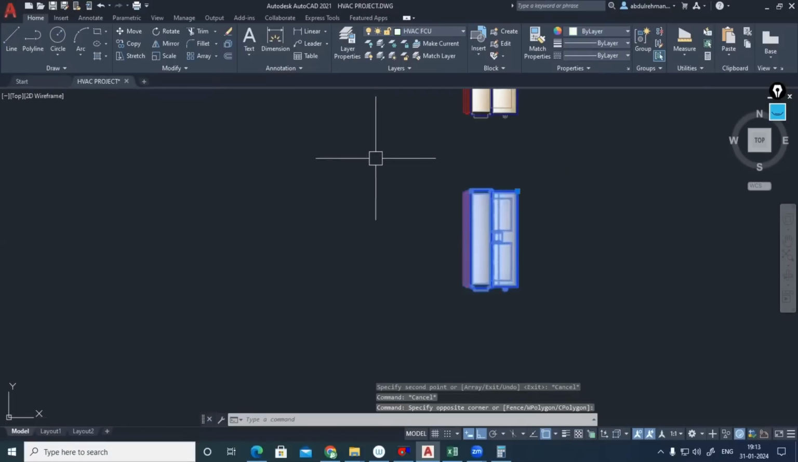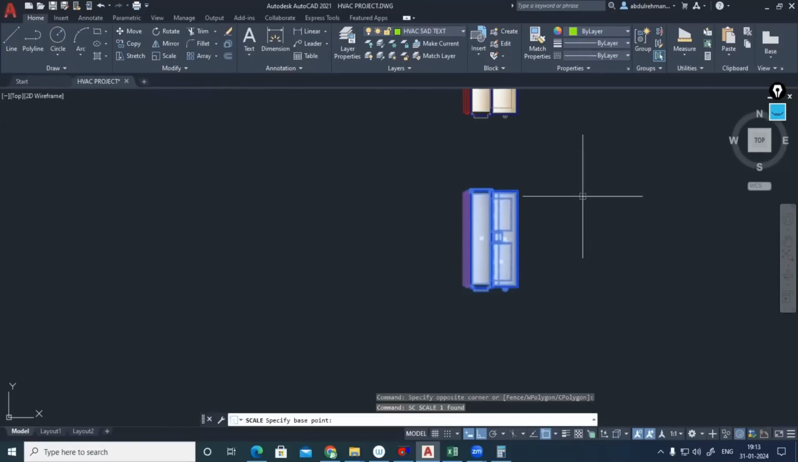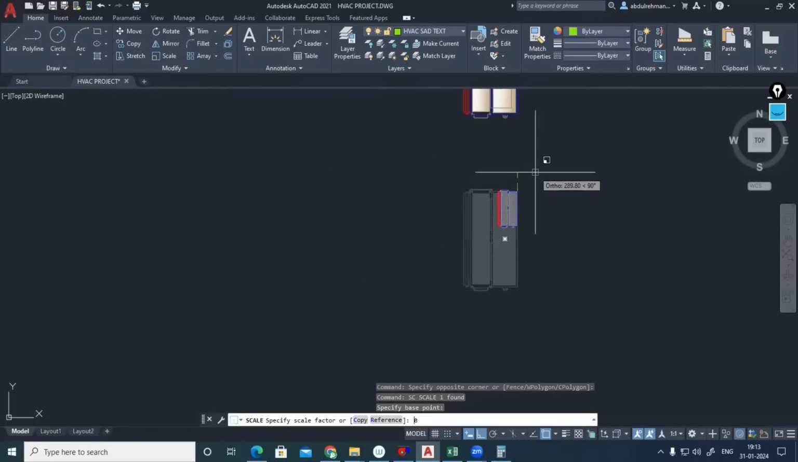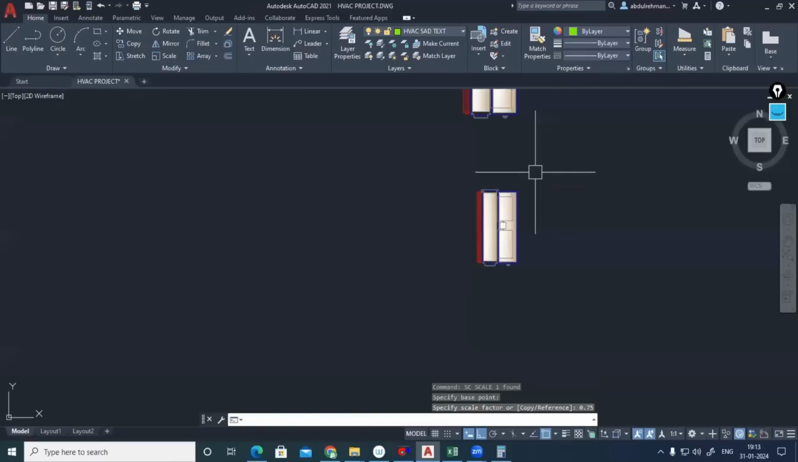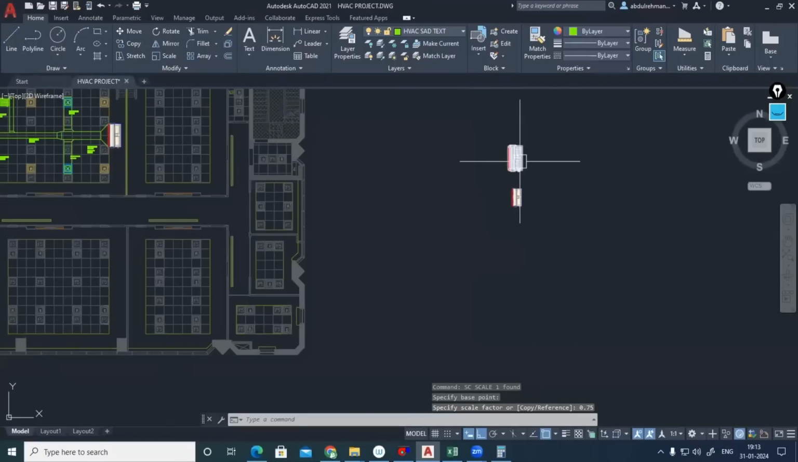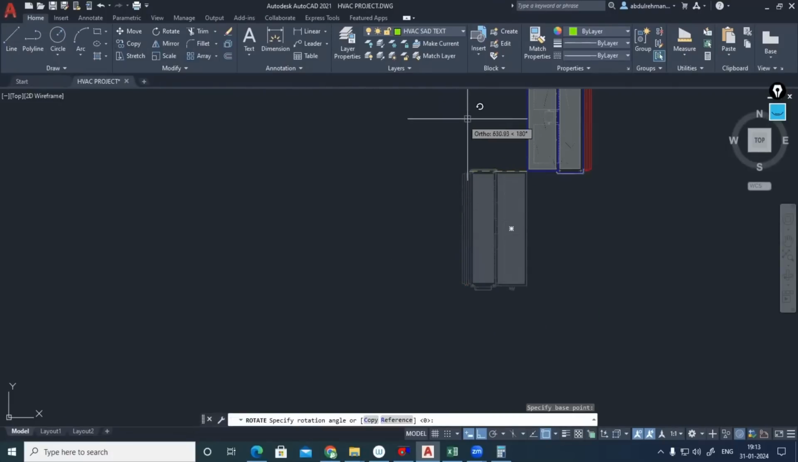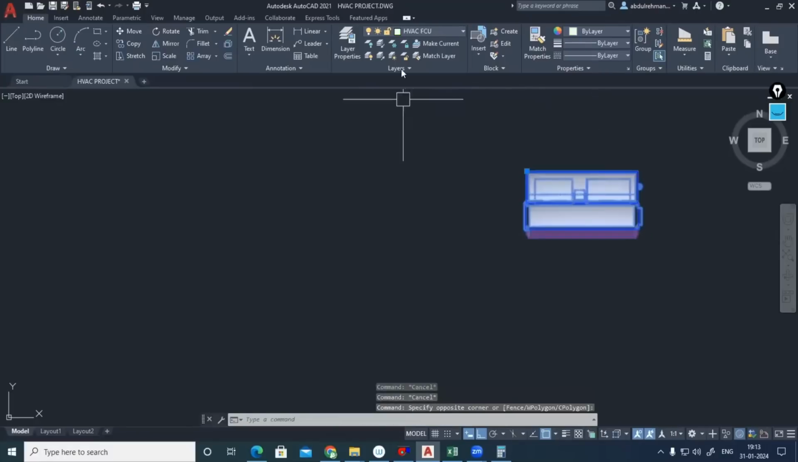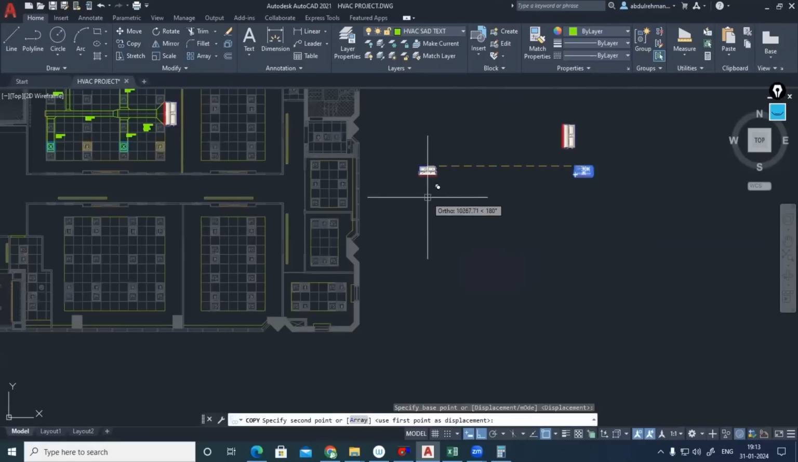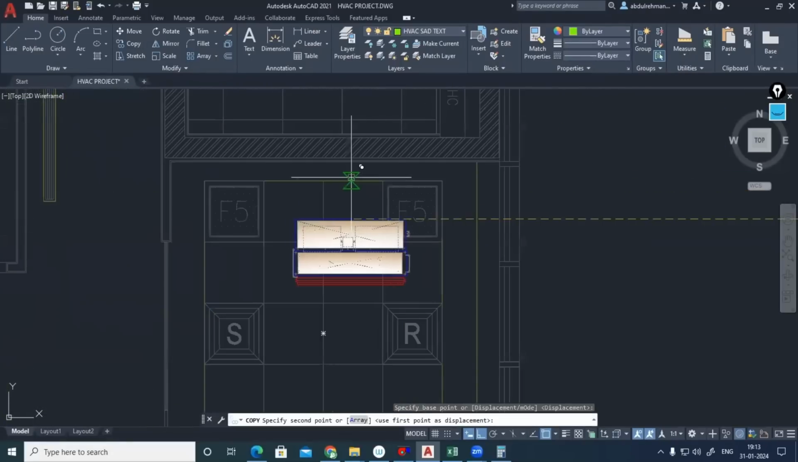So I'm selecting this one, scale it, SC enter. With respect to the base point, I'll be scaling it by 0.75 because I don't want it bigger. This is a 1.8 ton machine only, so definitely the size will be limited. I'll be rotating this one. Make sure that this has an HVAC FCU layer. Just select it, copy with respect to this point, and place it in discussion room 1 somewhere here.